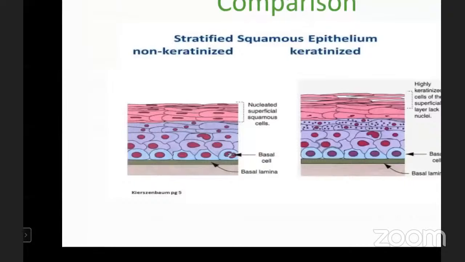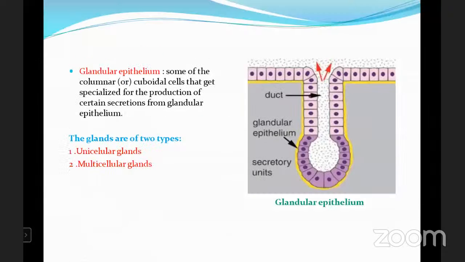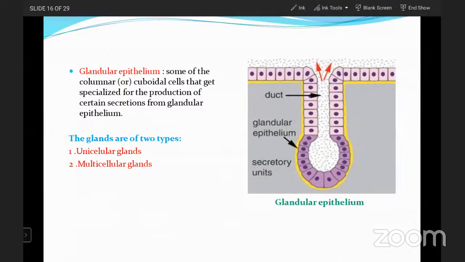Now the next one is the glandular epithelium. The term itself indicates gland, meaning secretion. A portion which is able to secrete something is known as a glandular epithelium. Here in this picture you can see a duct-like portion. Some columnar or cuboidal cells get specialized for the production of certain secretions in the glandular epithelium.